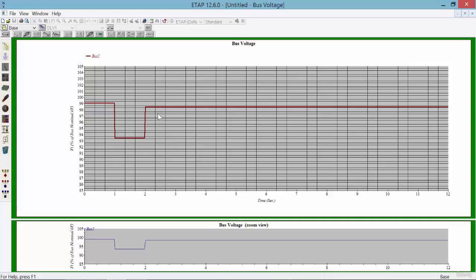It's because motor 1 is in line because of event 1. And as you can see again, the reason why you're seeing a flat line during the acceleration is because we're running the static analysis.